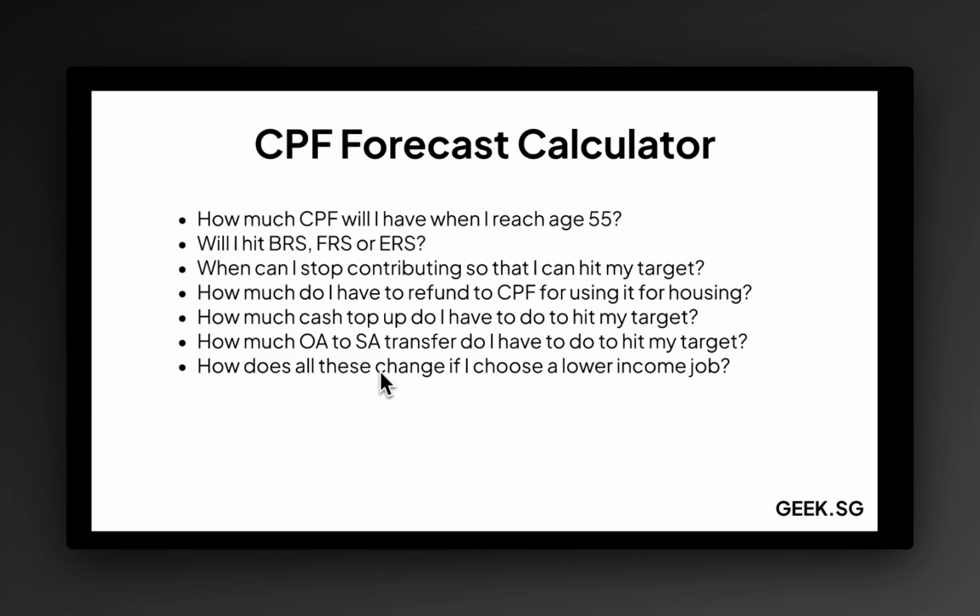And what if I choose to do something like a variation of FIRE, like Coast FIRE or Barista FIRE? What if at a certain time I choose to lower my income? How would that look like? So the calculator aims to answer some of these questions.